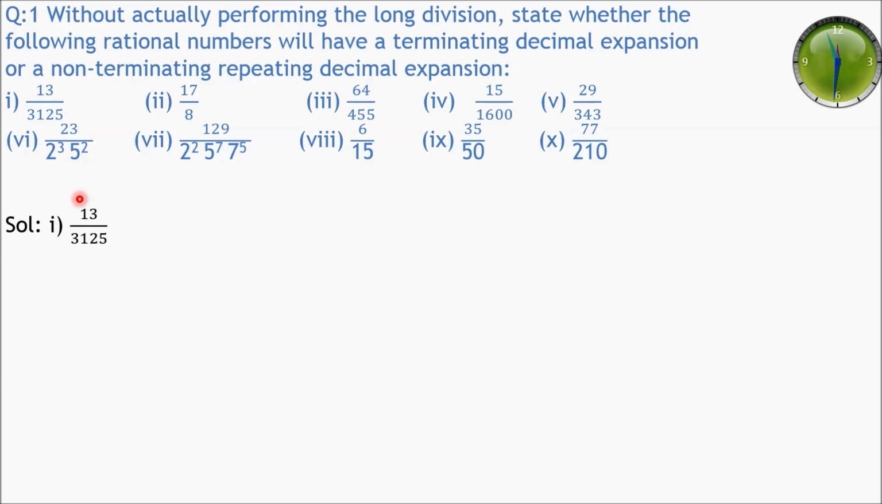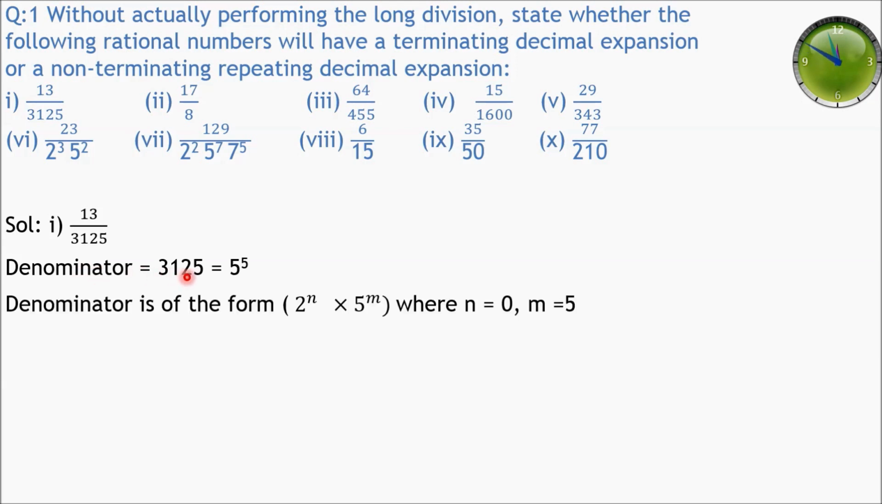So firstly we will solve the first part, that is 13 upon 3125. We have to see only the denominator, and if the denominator is of the form 2 raised to power n into 5 raised to power m, then it is terminating, otherwise not. So the denominator is 3125 and the factor of 3125 will be 5 raised to power 5. So the denominator is of the form 2 raised to power n into 5 raised to power m, where n is 0 and m is equal to 5.